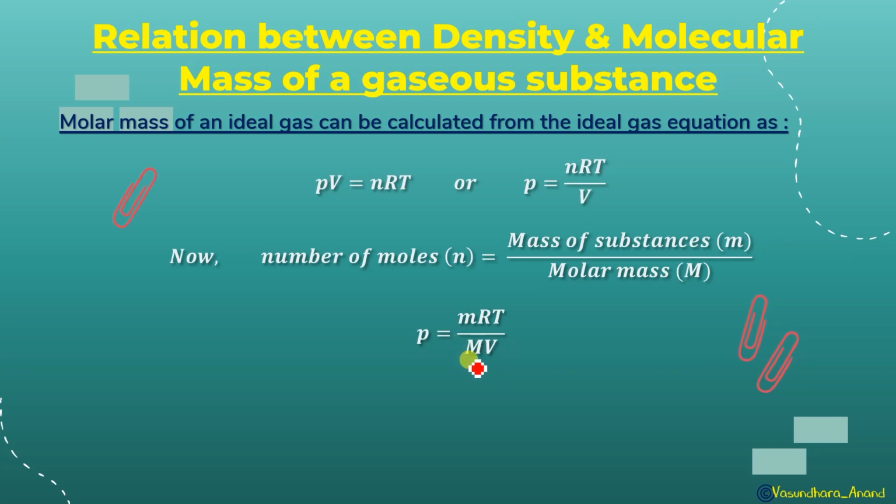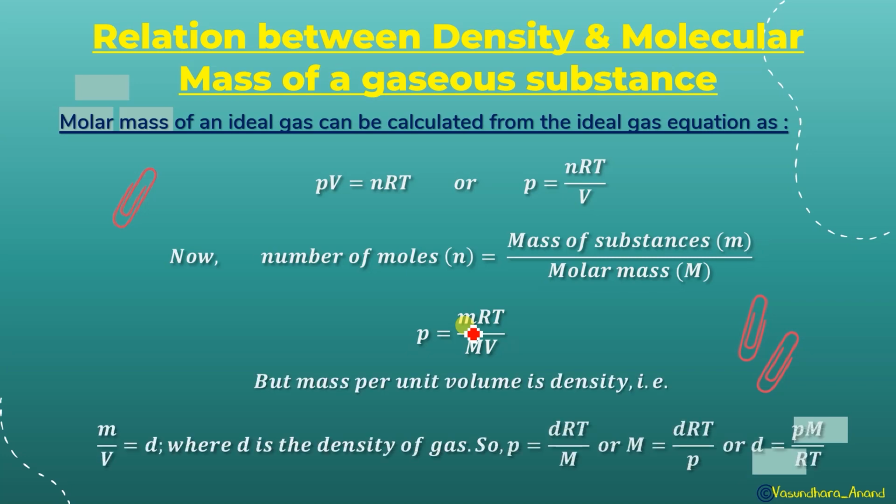So this M is the molecular mass, and you can say that mass upon volume is density. Don't you think so? Mass per unit volume is density. So let me replace this m by V by density, and we will get that pressure is equal to dRT upon M. Or we can say that M is equal to dRT by P, or d is equal to PM by RT. So these are the relations between density and the molar mass of the substance.